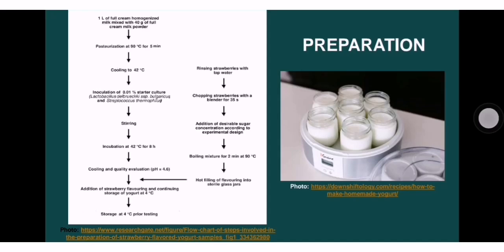So chop the strawberries with a blender in addition of desirable sugar concentration. Then, of course, just to make sure, boil the mixture for 2 minutes at 90 degrees Celsius. And lastly, the hot filling of flavoring into a sterile glass jar to which we are gonna contain our product. So continued in order for it to last long, store the yogurt at 4 degrees Celsius.